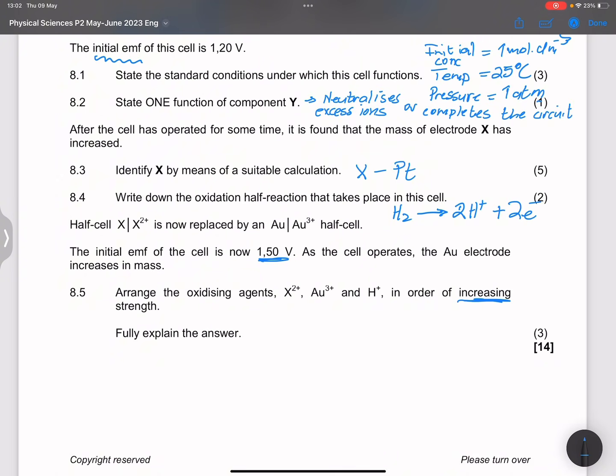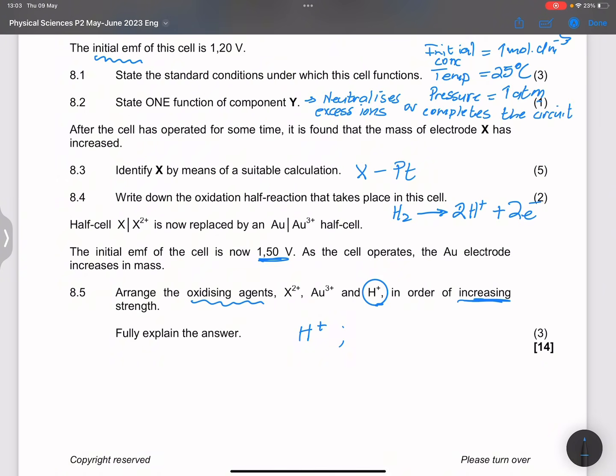Okay, so again, please remember, this one underwent oxidation. So in this case, it means that hydrogen would be the lowest in terms of oxidizing agents, right? So that will be H plus.